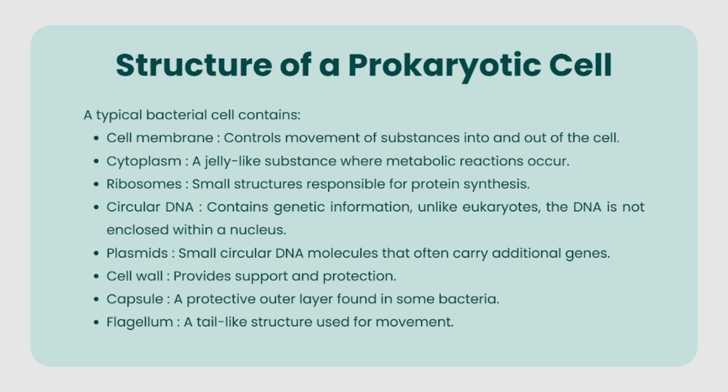Unlike eukaryotes, the DNA is not enclosed within a nucleus. Plasmids, small circular DNA molecules that often carry additional genes. Cell wall provides support and protection. Capsule, a protective outer layer found in some bacteria. Flagellum, a tail-like structure used for movement.